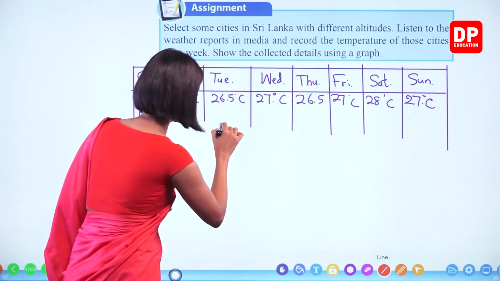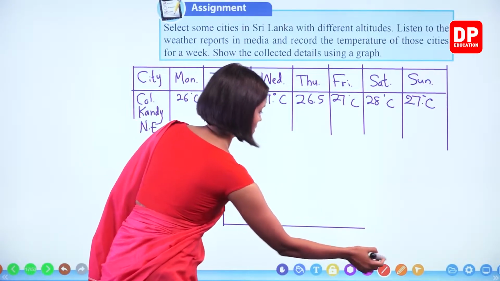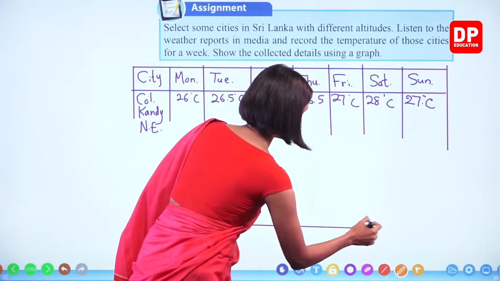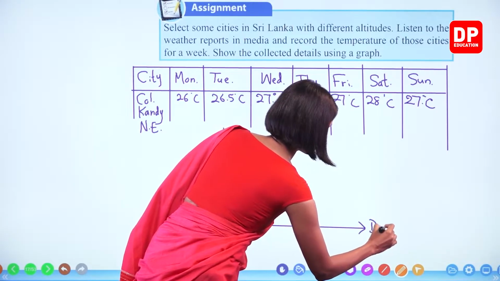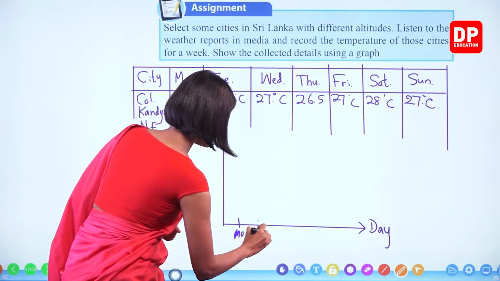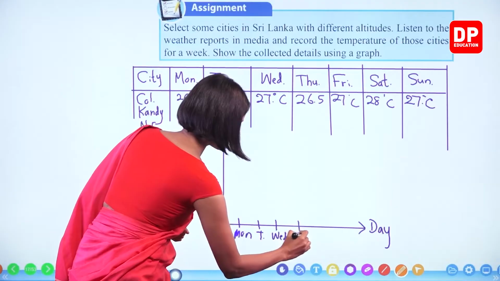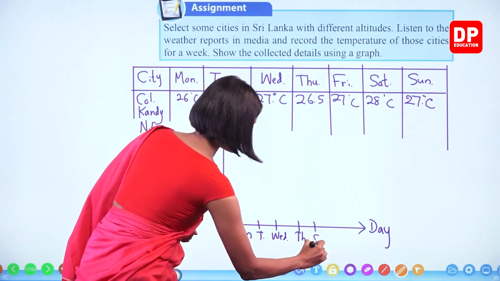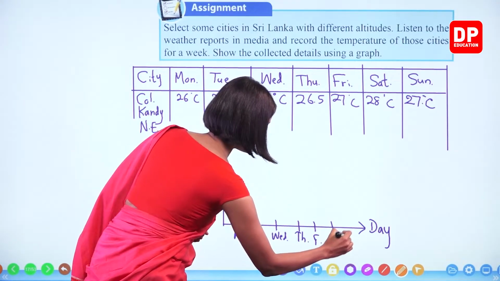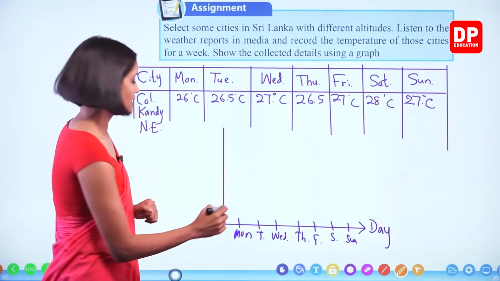When you draw the graph, now let's consider this one, you can take the day, right? Starting from Monday, Tuesday, Wednesday, Thursday, Friday, Saturday, Sunday, right?